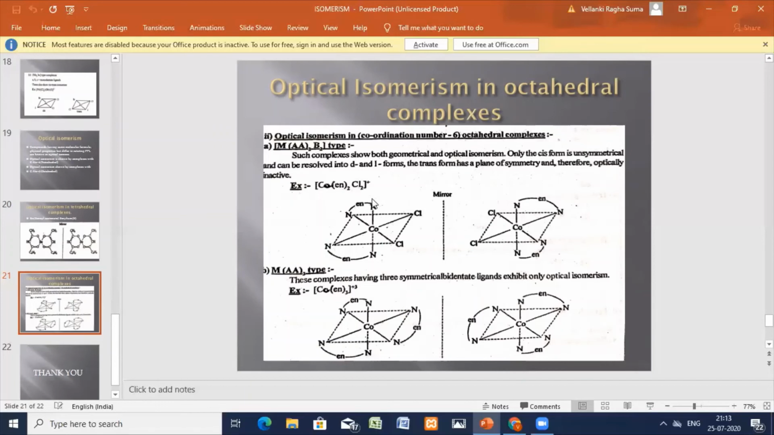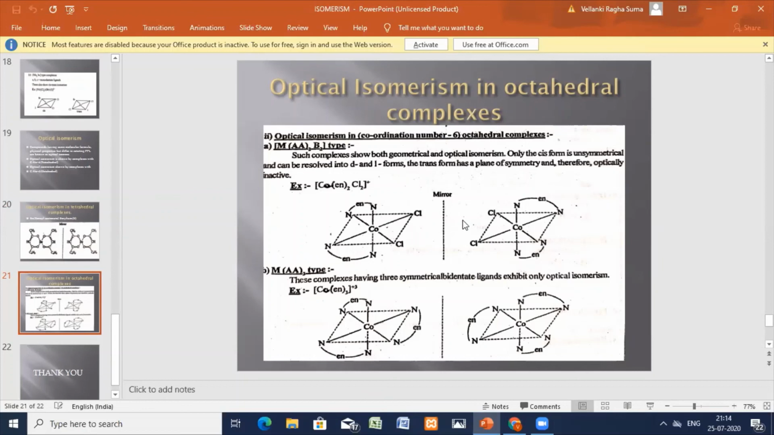Ethylene diamine is a polydentate ligand with two dentation sites, a bidentate ligand. Here also two dentation sites. And here you have monodentate ligands, two chlorides attached to the cobalt. So bidentate gives a total of 4, and two monodentate ligands give 2. Total 6 is the coordination number. Here you have six bonding sites for the central cobalt metal atom.